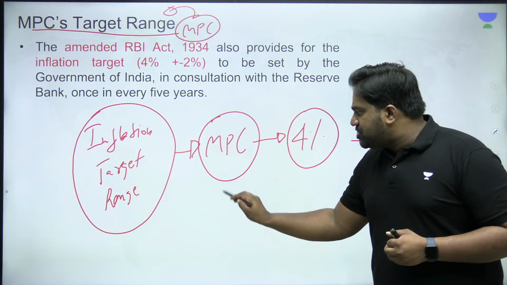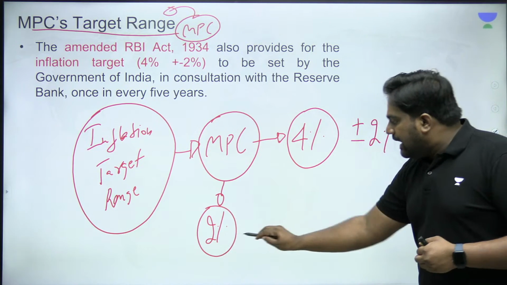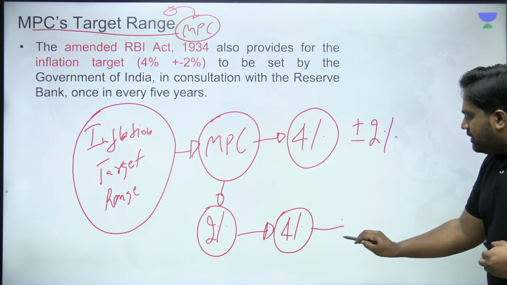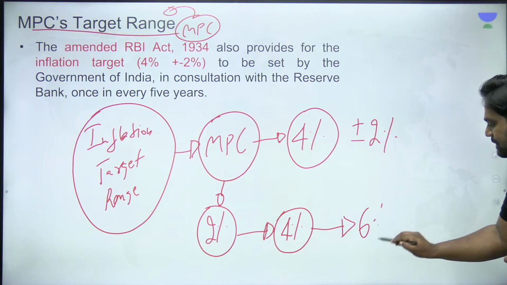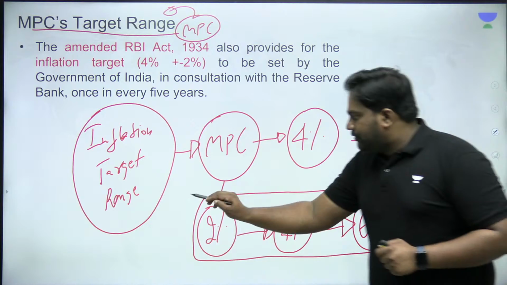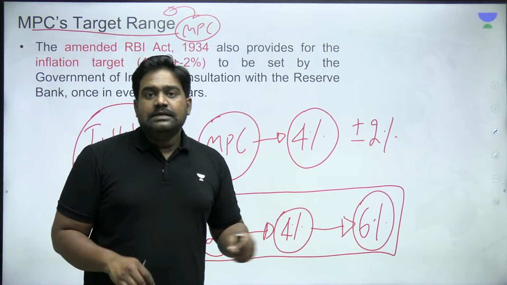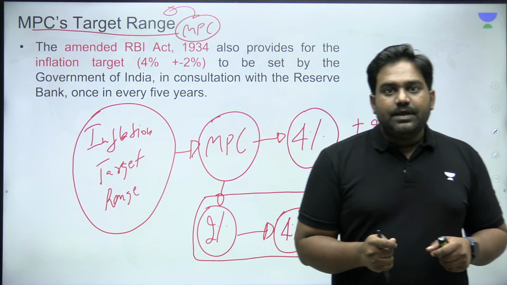So the minimum inflation level which should be maintained is 2%. Ideally, it should be at around 4%. And the maximum tolerable limit of inflation is 6%. So anything within this range of 2 to 6% is within the tolerable limits laid down by the amended RBI Act.